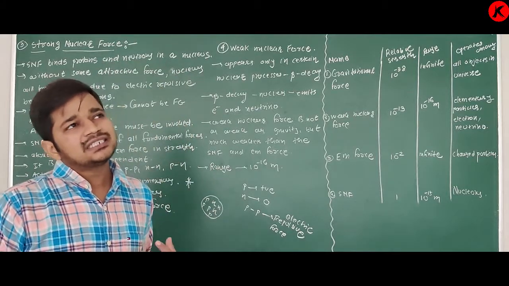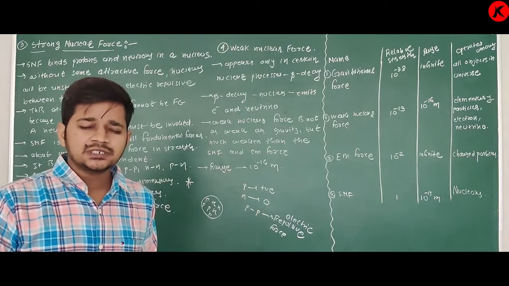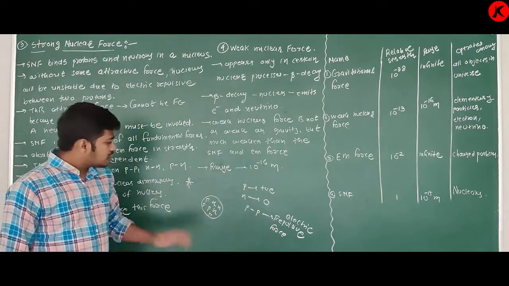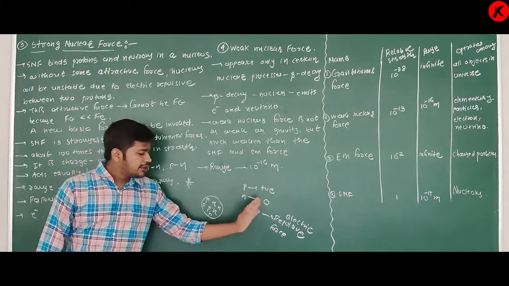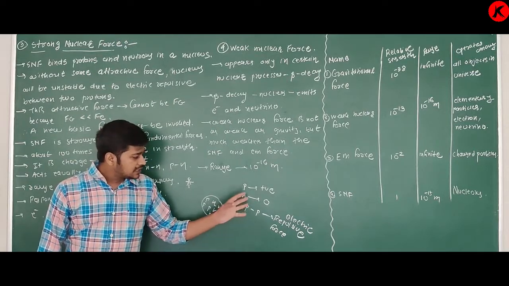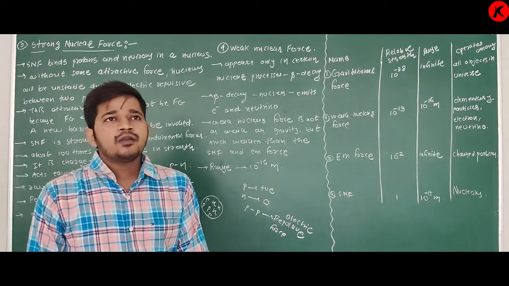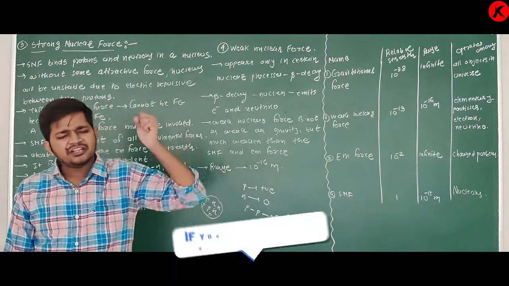Why do we not consider gravitational force? Because gravitational force is much weaker than electromagnetic force. So in a nucleus, protons are positively charged particles, so there is electrical repulsive force between them. Then why are they held in a very tiny region?